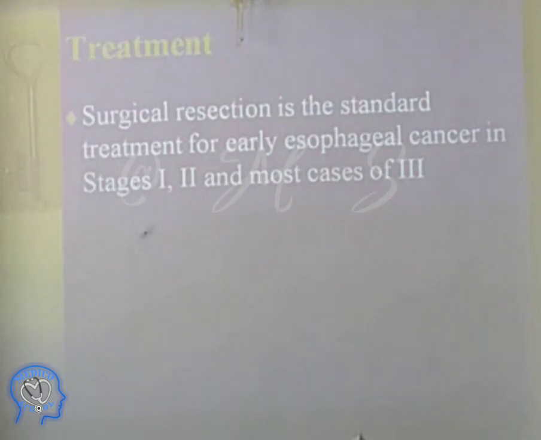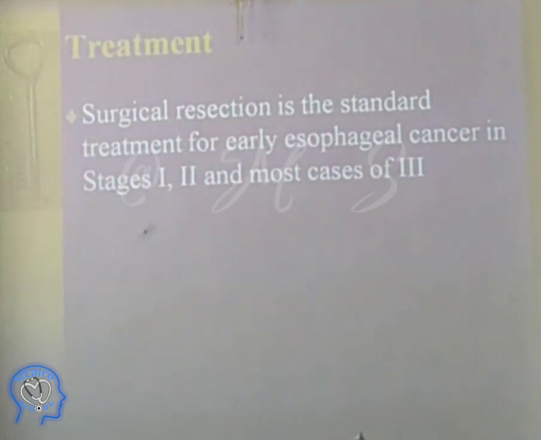While doing that, they just cut the trachea. The patient died on the table. So if the tumor is more in the trachea, they don't do it. Or if there are metastases in the liver or other areas, they don't do it. Then they just pass a stent for the patient to eat or drink.